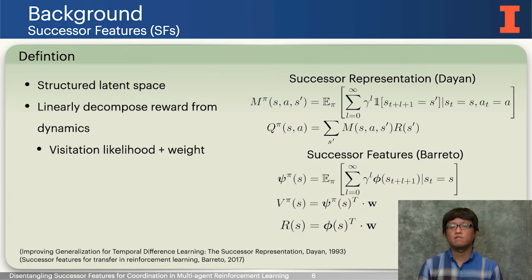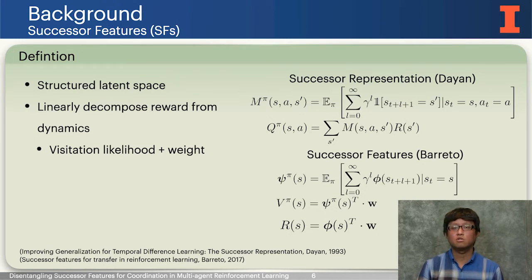First, I will introduce the concept of successor feature, which we call SFs. The idea of SFs first came from the successor representation, which was first formalized by Dayan. In the original work, he writes the Q function as a dot product between the likelihood of visiting a state, M, and the reward at that state, R. The formulation is useful because M is agnostic to reward while capturing state transition dynamics. This separation of reward and dynamics serves a key role in our method to distinguish agent-specific reward contribution within a complex multi-agent environment. These variations of the value function formulation still satisfy the Bellman equation. This is why the traditional reinforcement learning algorithm can still be used to learn both M and R.